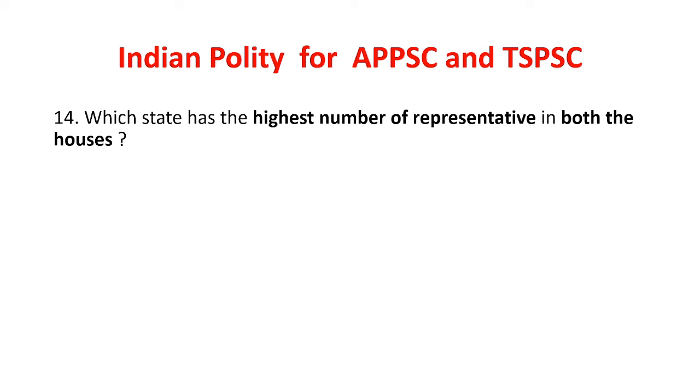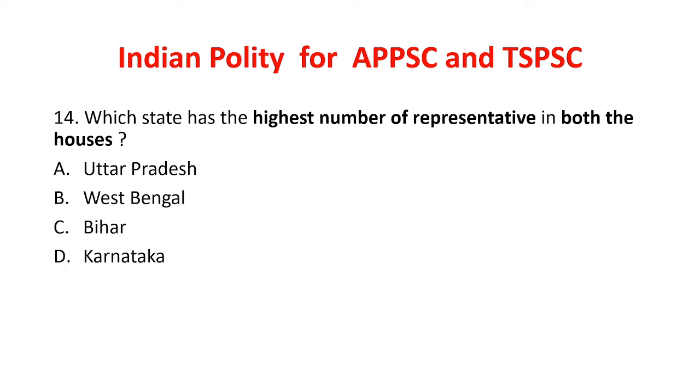Next, which state has the highest number of representatives in both the houses? The options are Uttar Pradesh, West Bengal, Bihar, and Karnataka. Which state has the highest number of representatives? It is Uttar Pradesh.